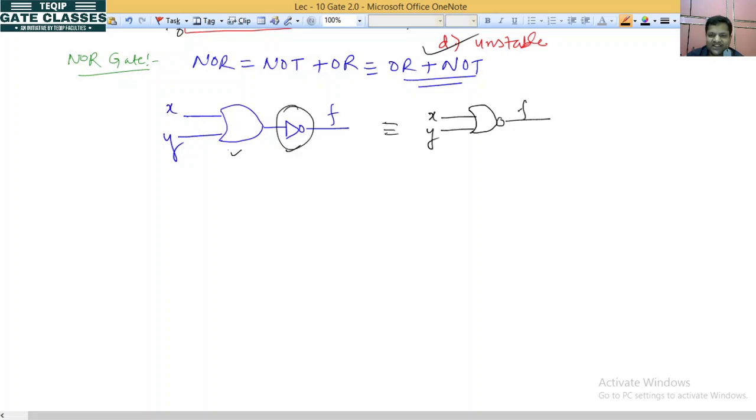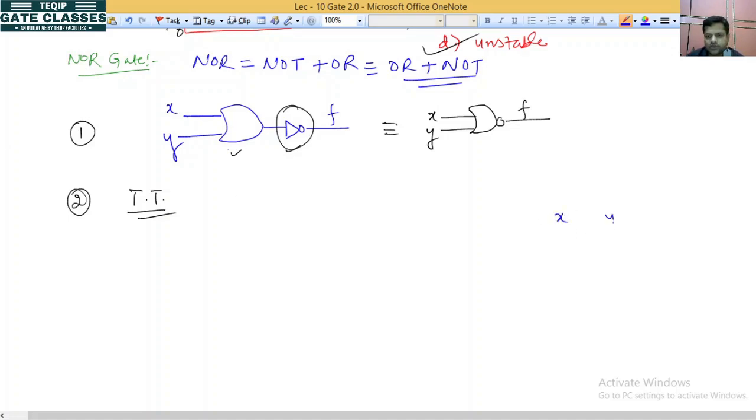It is x y, it is f. So this is the first representation. Now go to the second point. It is the truth table of NOR gate. So if you know the truth table of OR, then you just complement the output of that, you will get the truth table of NOR gate. So what will be that?